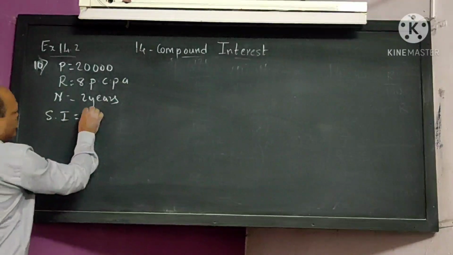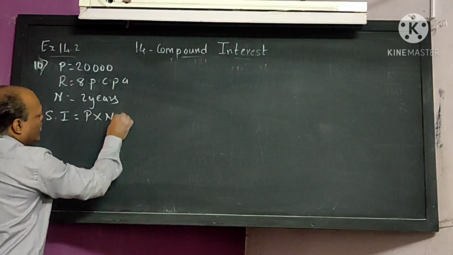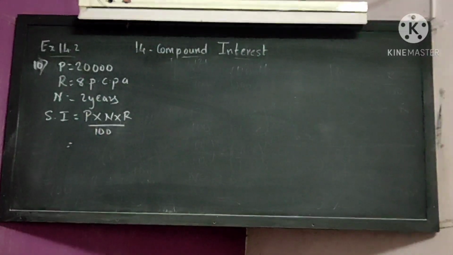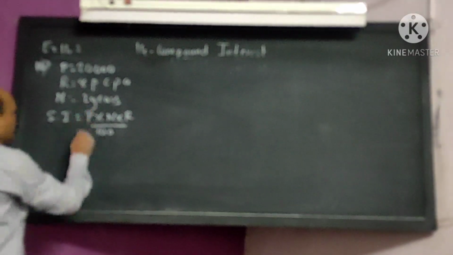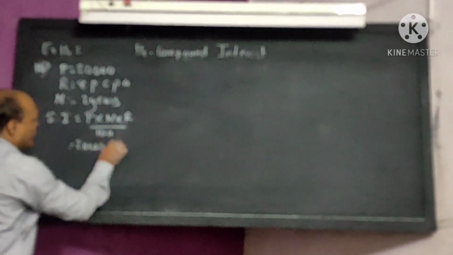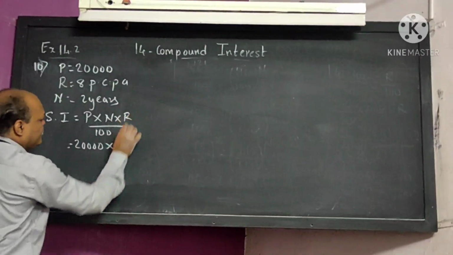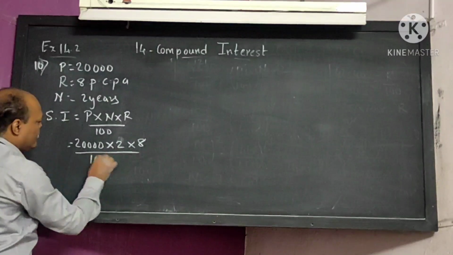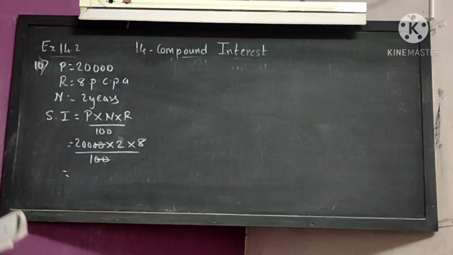Simple interest formula is P into N into R upon 100, the basic formula we did in the lower classes, 6th and 7th standard. Principal is 20,000, N is 2 years, and R is 8 upon 100. The zeros get cancelled. Multiply it.